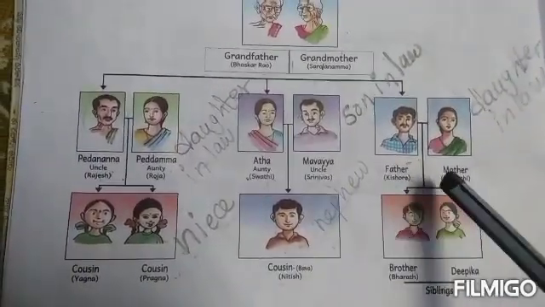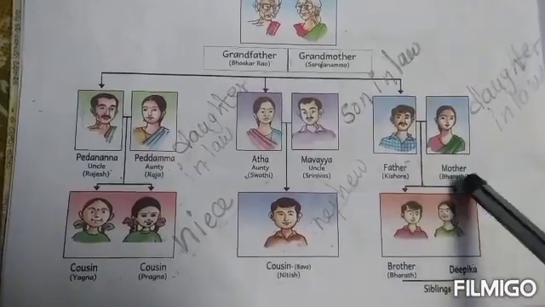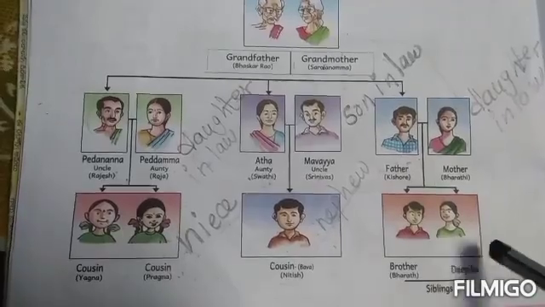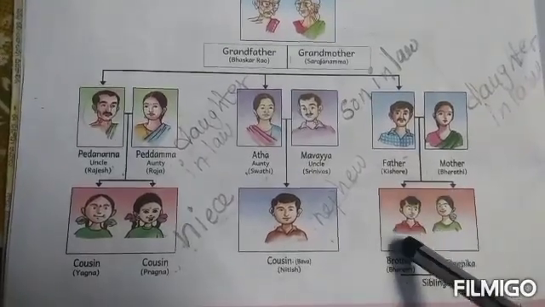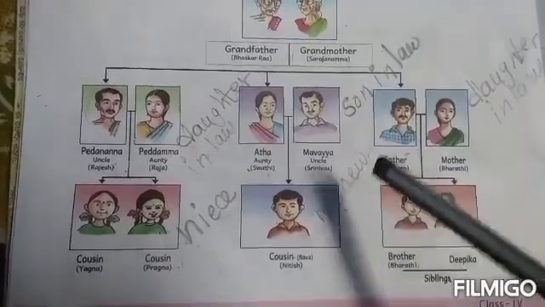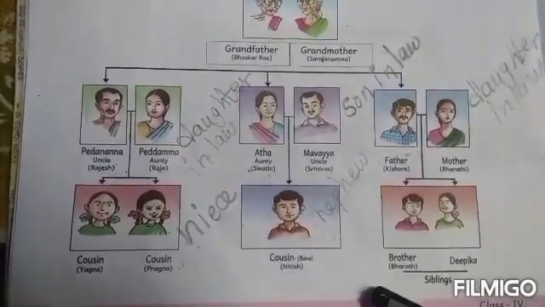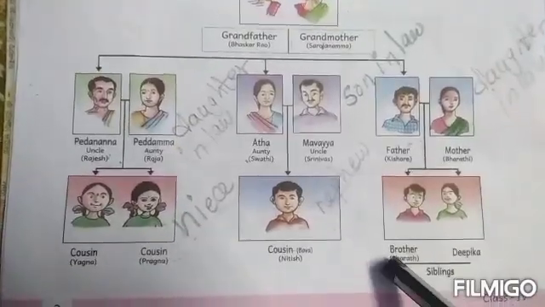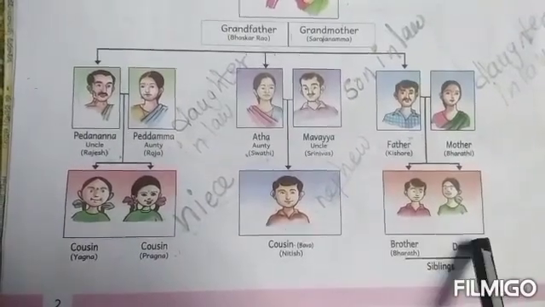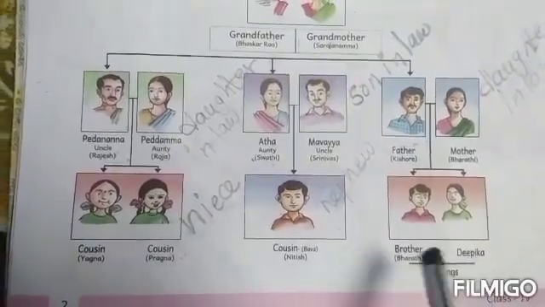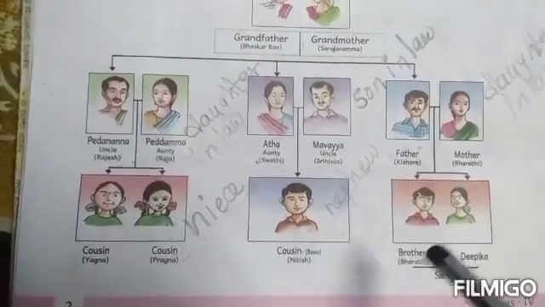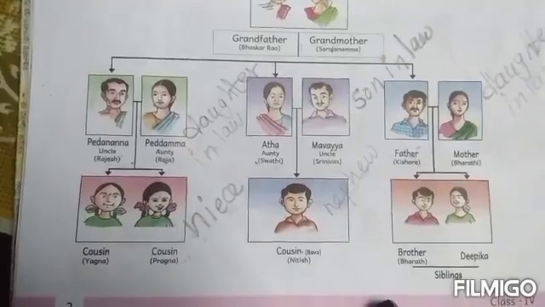Next, Kishore and Bharati. Kishore and Bharati have two children. One is Bharat, another Deepika. Now, Bharat is the son of Kishore and Bharati. Deepika is the daughter of Kishore and Bharati. What is the relation between Deepika and Bharat? Yes, Bharat and Deepika are siblings. Siblings means own brothers or own sisters.